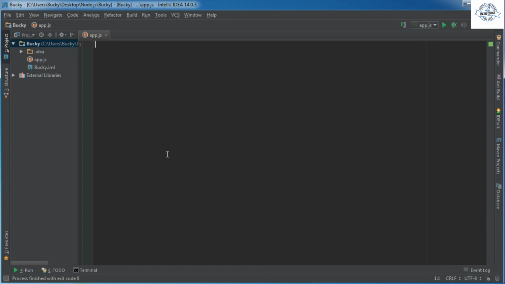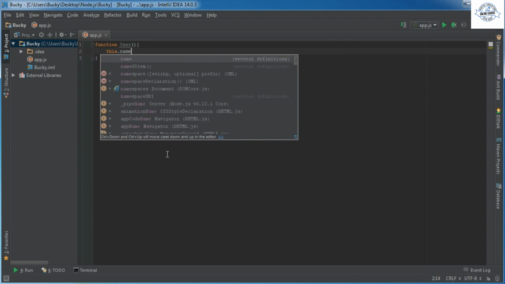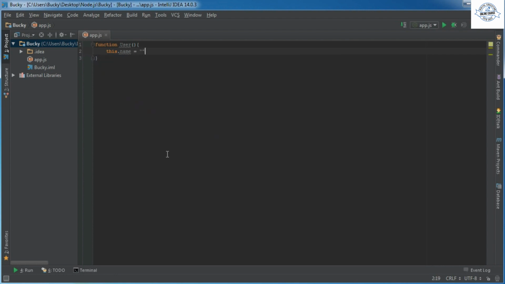So say that we're making a game, and the first thing we need in the game is a couple users. So I don't know, what's every user have? We'll say like a name and a life. We'll say that they can like fight each other, whatever. So this name, we'll just set it equal to blank by default. And again, remember that this keyword refers to whatever object is calling it, whatever thing is calling this.